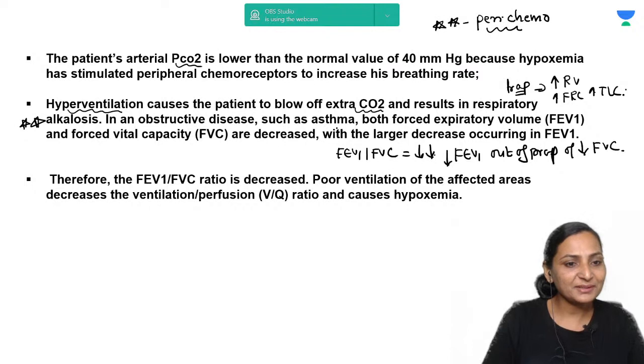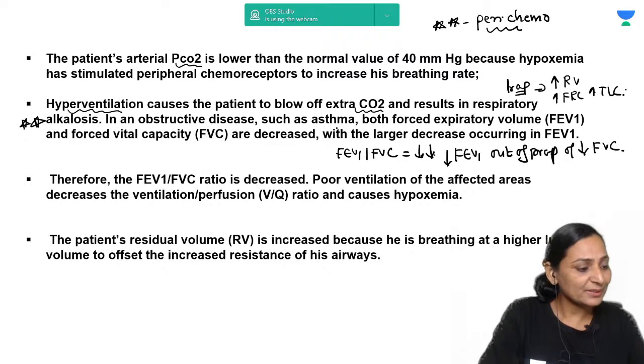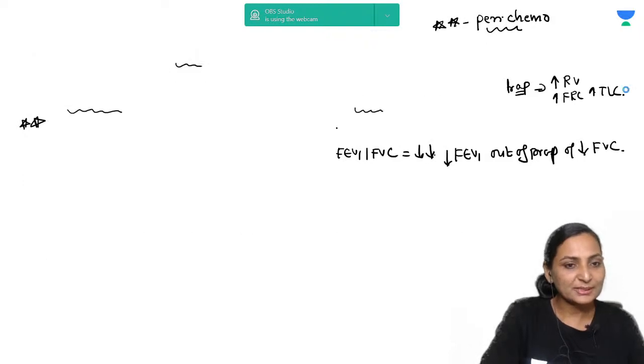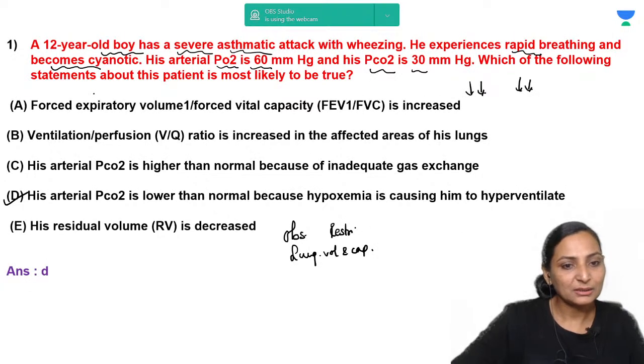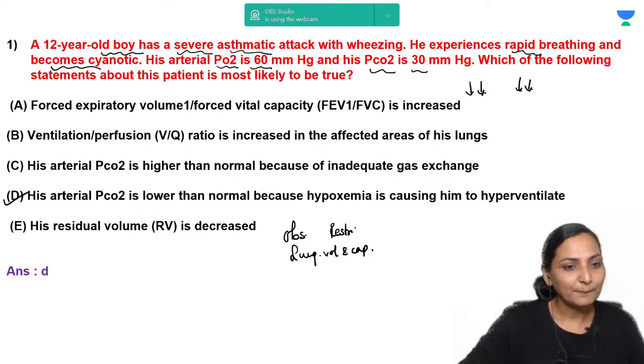Poor ventilation of the affected areas decreases the ventilation perfusion ratio and causes hypoxemia. As I told you, the patient's residual volume is going to be increased because he is already breathing at higher lung volumes. Okay, so here the question is asking us about the cause of this decreased PCO2.